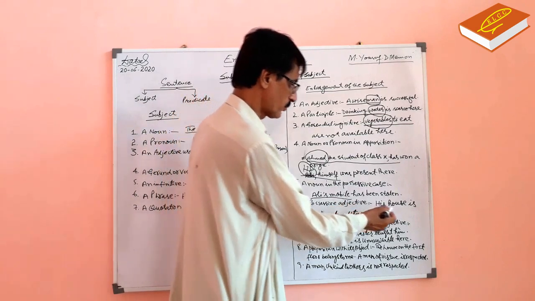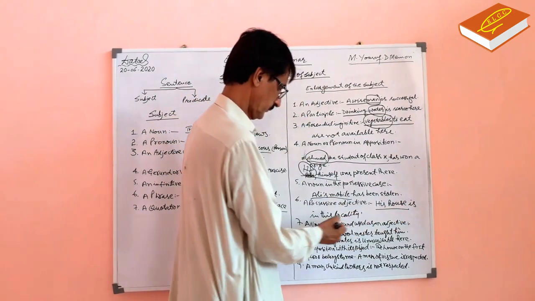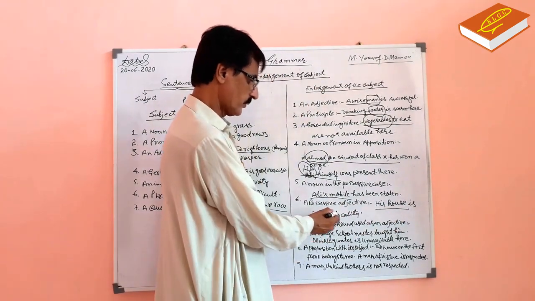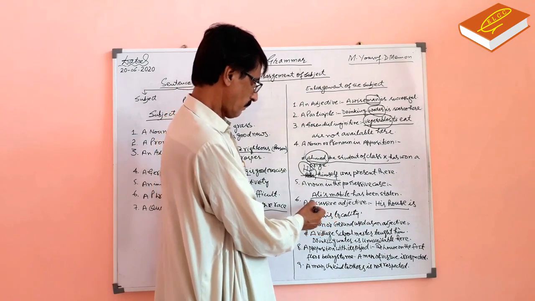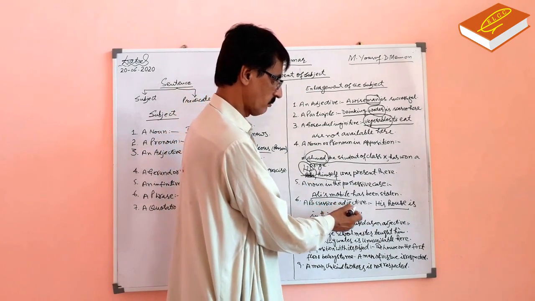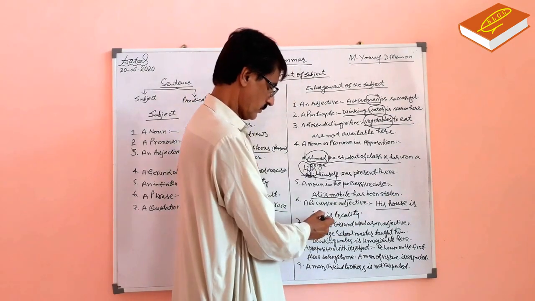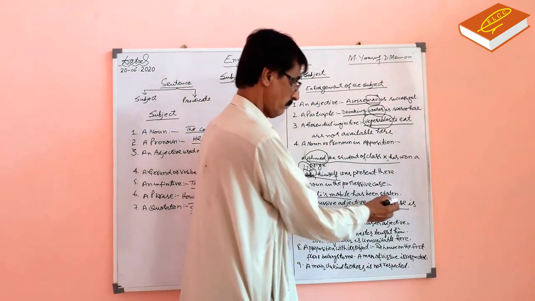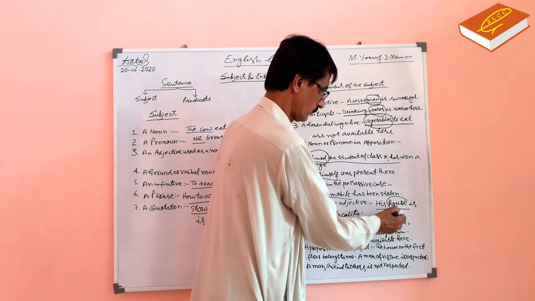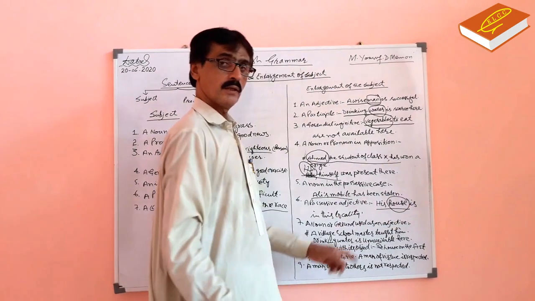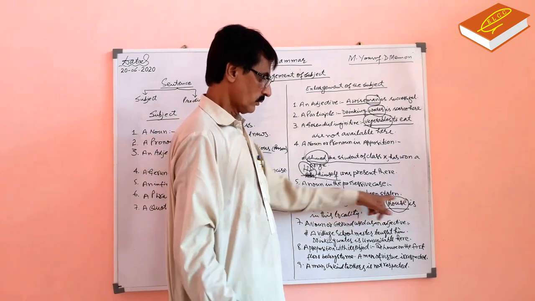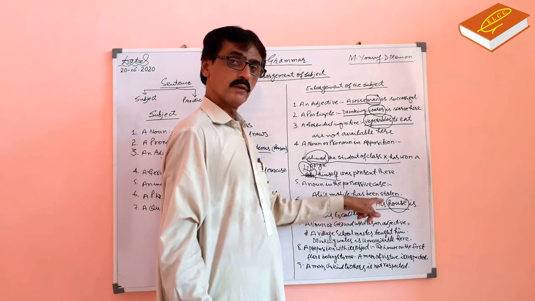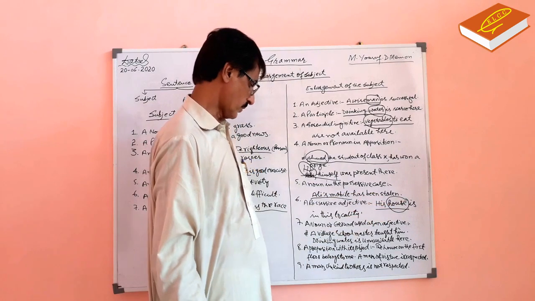His house is in this locality. House is in this locality. Main subject word is house, and his is enlargement of the subject. So the both words are subject in this sentence.